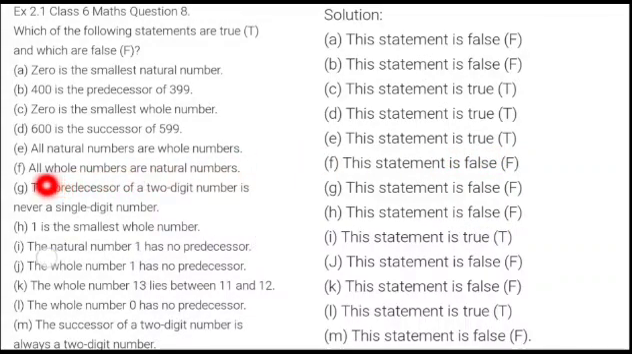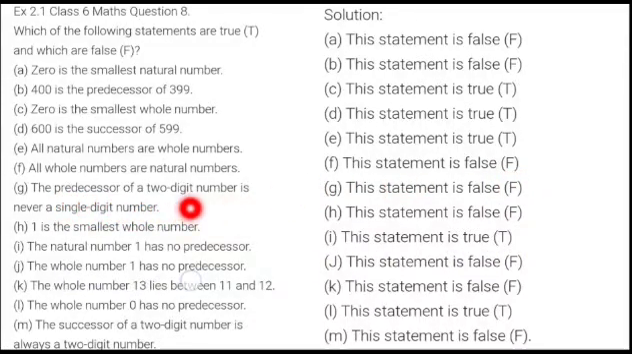Now the next one is, all whole numbers are natural numbers? No. One whole number does not exist in natural numbers and that is 0. If 0 cannot be included, then we cannot say that all whole numbers come under natural numbers. So this statement becomes false. So your question F is actually false.